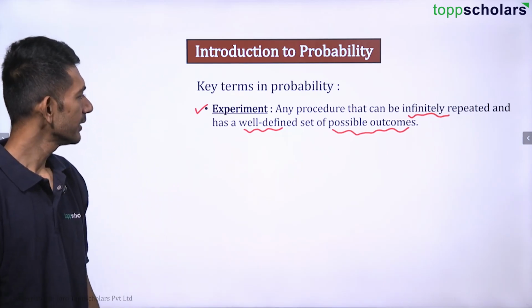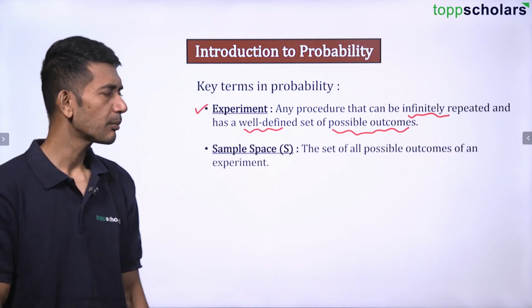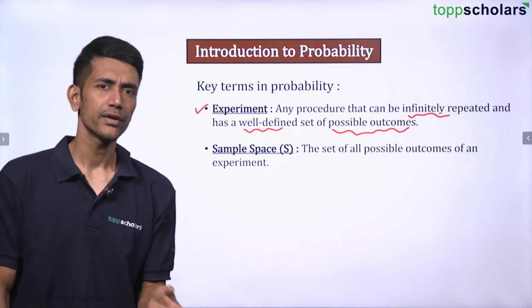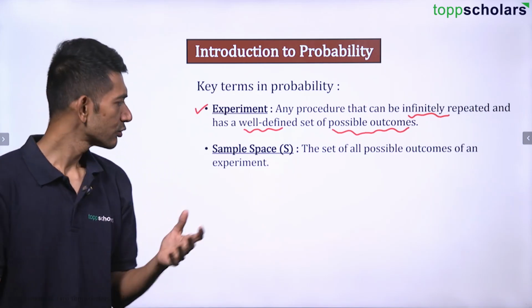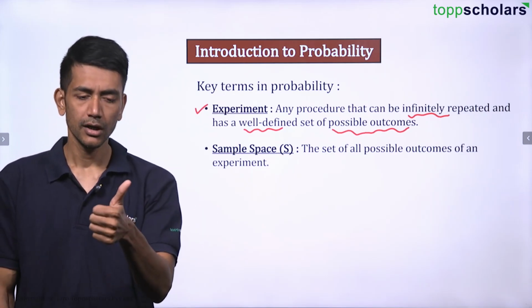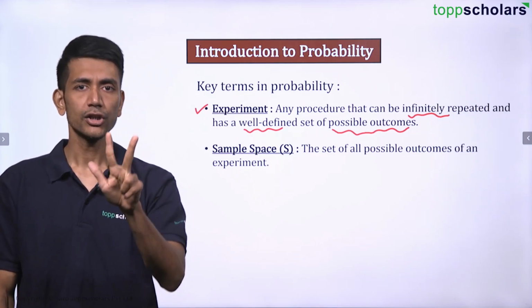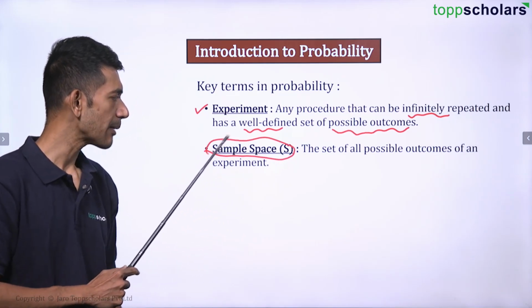Then we have sample space. So sample space is what? The set of all the possible outcomes. Just now we took the example of the football match between Argentina and Brazil. The set of all possible outcomes is Argentina wins, Brazil wins, and the third is draw. So combining all possible outcomes gives you a sample space.